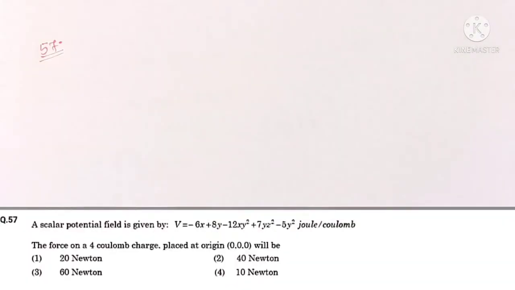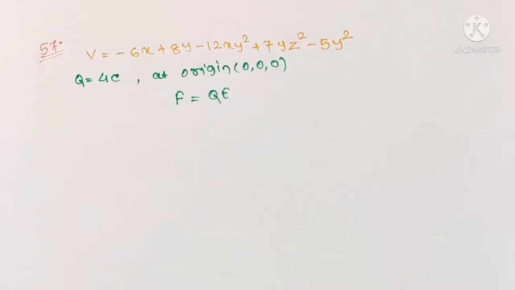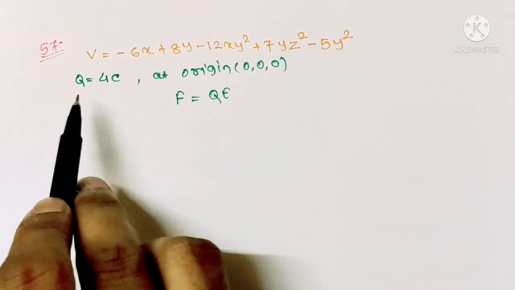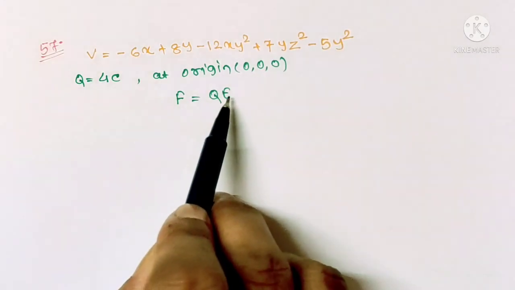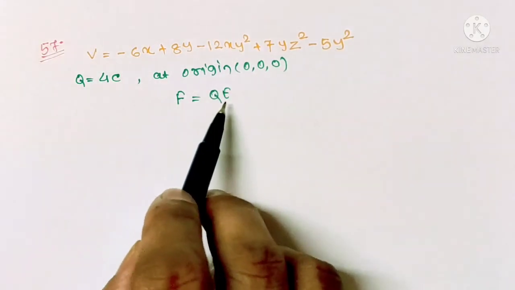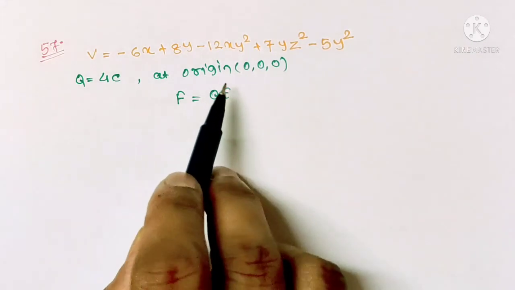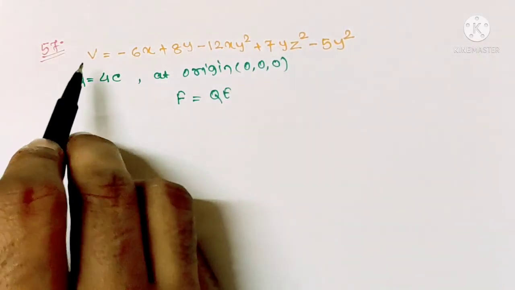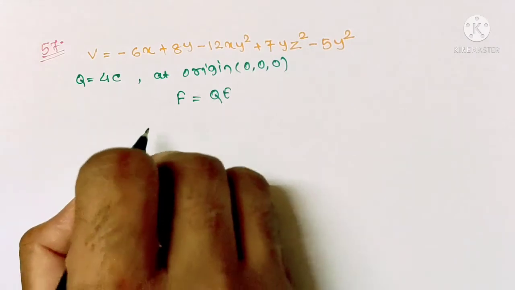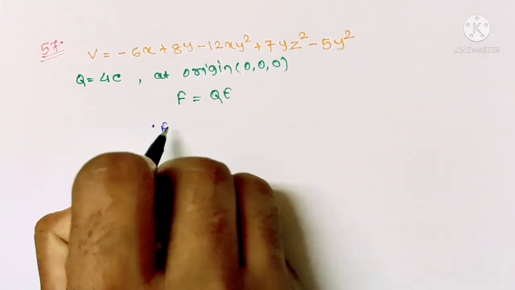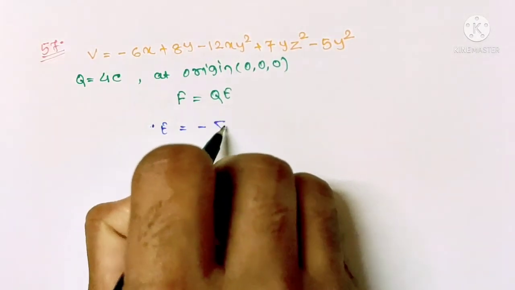Question number 57. A scalar potential field is given by V. The force on a 4 coulomb charge placed at origin will be. We know electric force on a charge Q is given by Q times E. So we have to find the expression of electric field at origin. We are given this potential, so electric field E will be minus grad V.